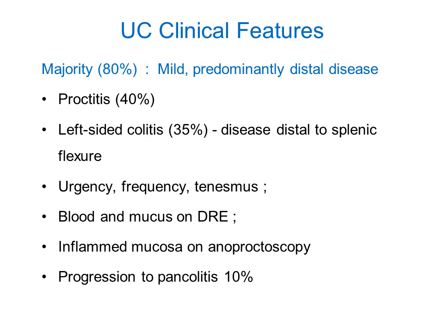So here you can notice that the majority of the patients have a mild disease. These patients clinically present with urgency, frequency and tenesmus, and on digital rectal examination you will see blood and mucus on the fingers. On anoproctoscopy you can see inflamed mucosa, and about 10% of the cases progress to pancolitis, that is involvement of the whole colon.